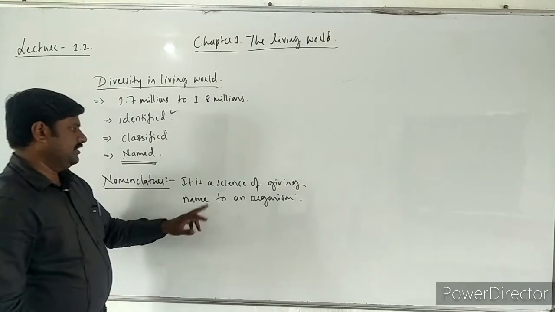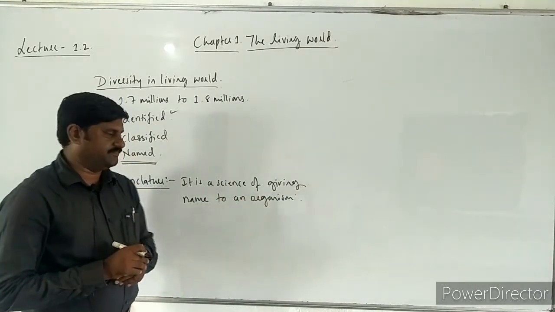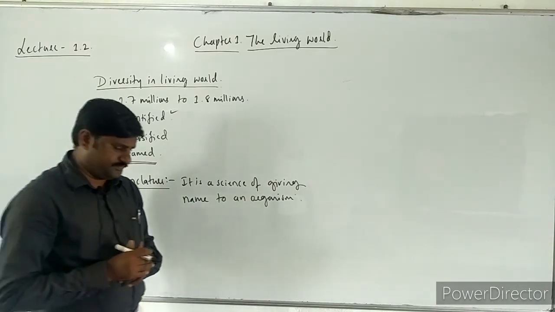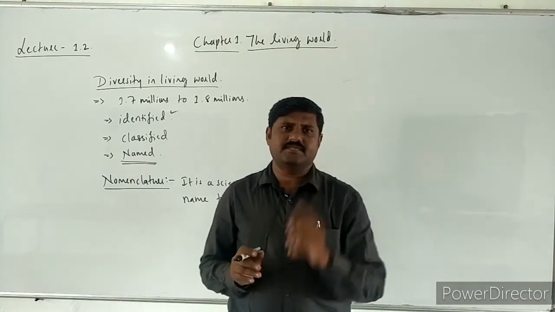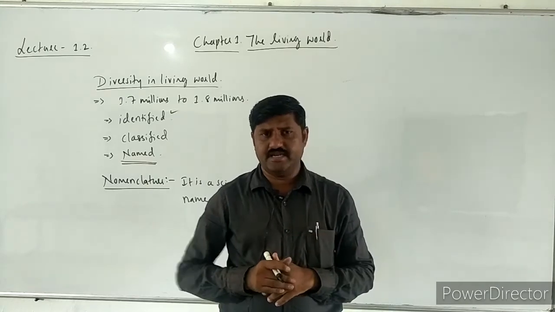The science of giving a name to an organism is called nomenclature. As you know, usually in one area, one organism is always named with one name, right?